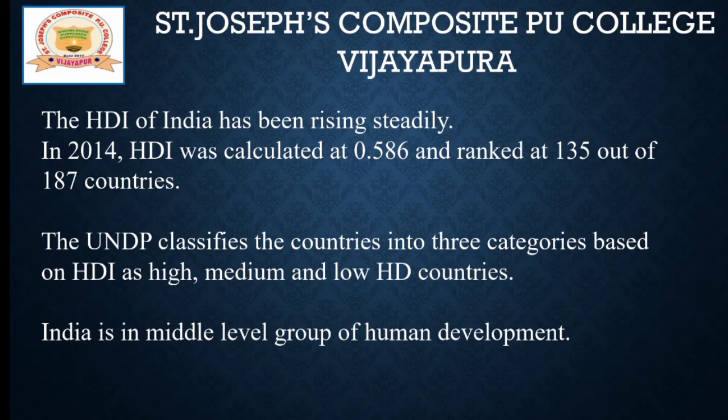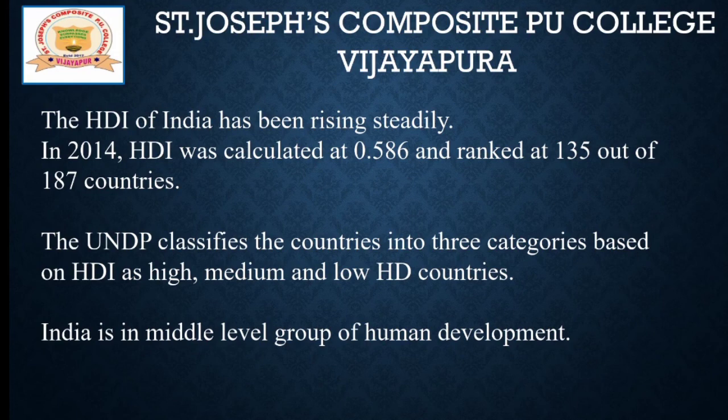So we are in the medium level group regarding human development. This is the concept of the human development indicator. Just as income is one of the indicators of development, human development is also an indicator of economic development.